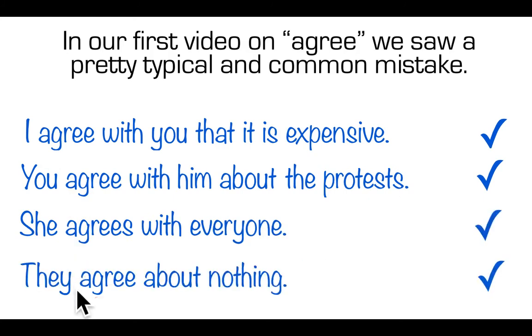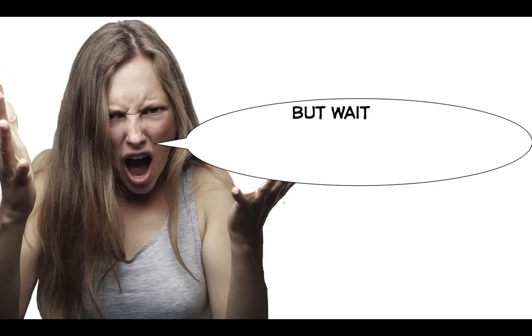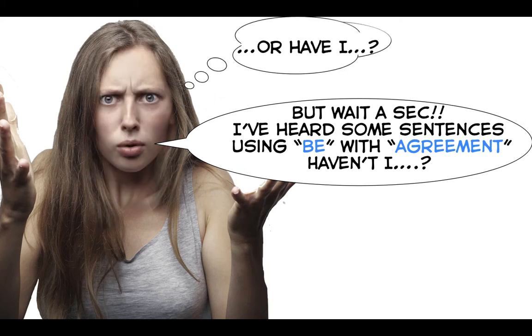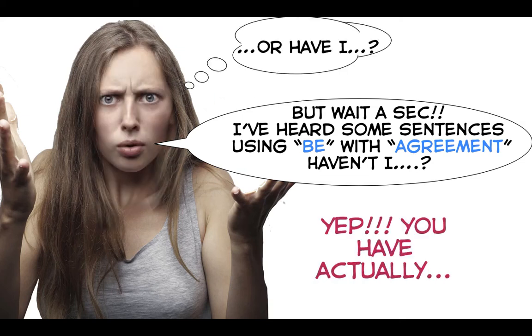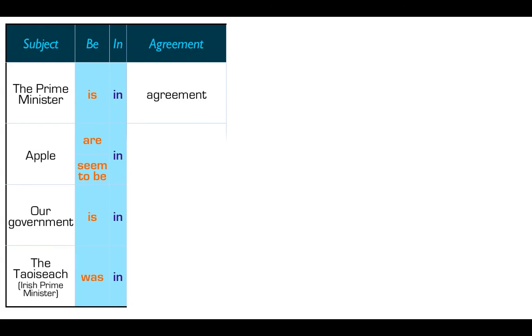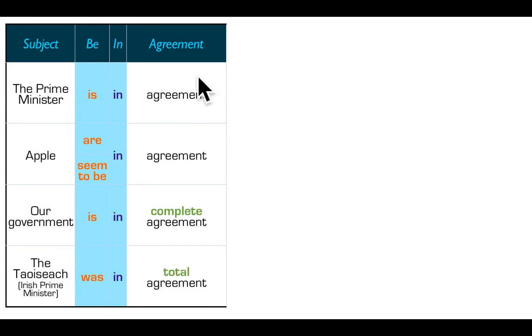That's the correct form. One of our students said, but wait a sec, I've heard some sentences using be with agreement. Haven't I? Or have I? Yep, you have actually. Now let's have a look at some examples. In this example, which is more formal, we're going to use the noun agreement, not the verb agree. And we're going to use the verb be over here.